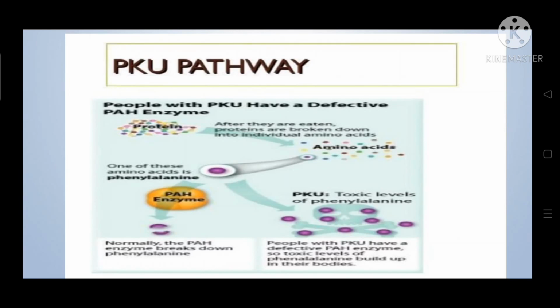In the condition of phenylketonuria, the amino acid phenylalanine cannot be converted into tyrosine due to the deficiency of the phenylalanine hydroxylase enzyme. So the phenylalanine accumulates in the bloodstream. This condition leads to phenylalanine being excreted in the urine. This condition is known as phenylketonuria.